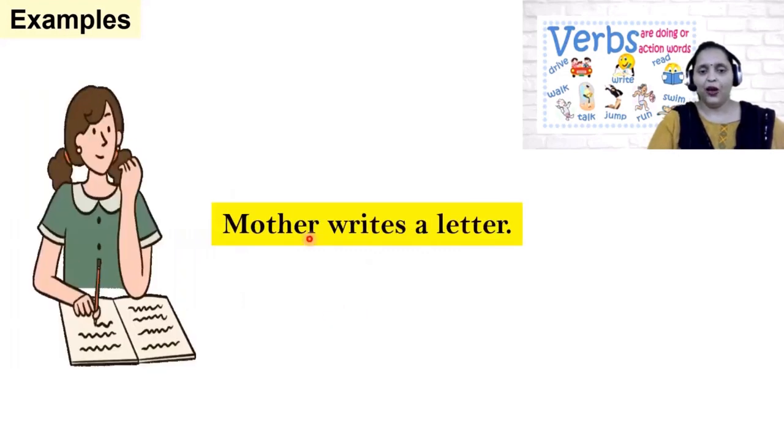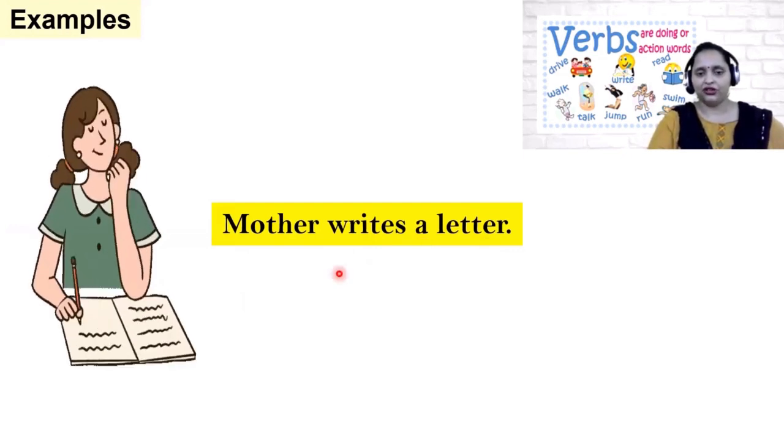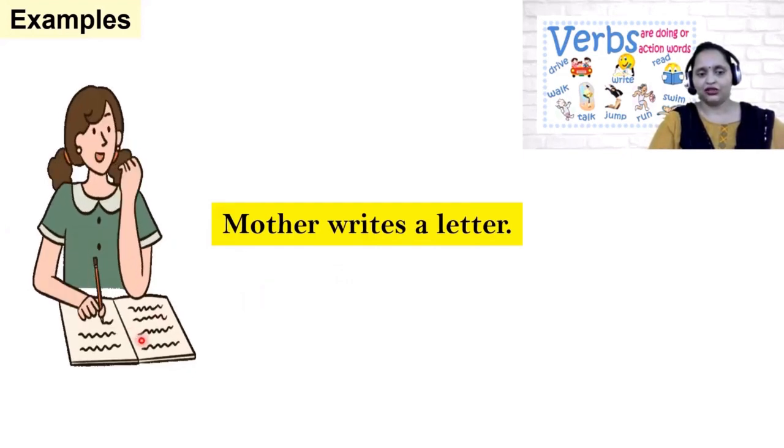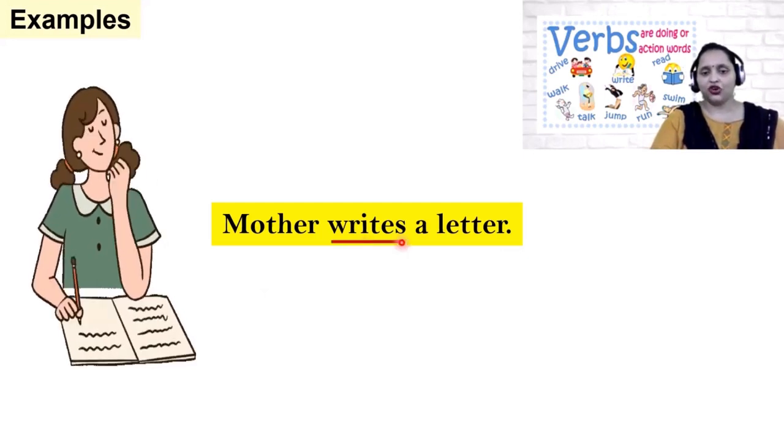Next example, mother writes a letter. So now in this sentence, children, tell me the action word. You can take help of this picture also. What is the mother doing? See this? I am giving you the clue. So the work or the action which the mother is performing here is writing. So here the verb or the action word is writes. So writes is a verb here.